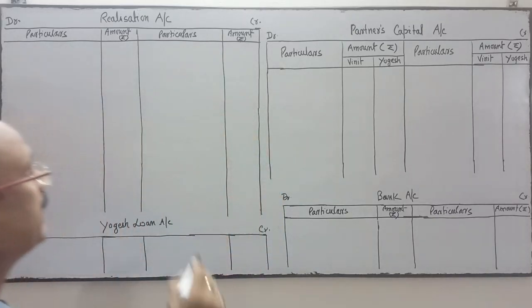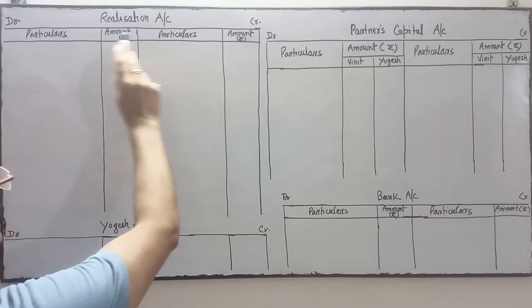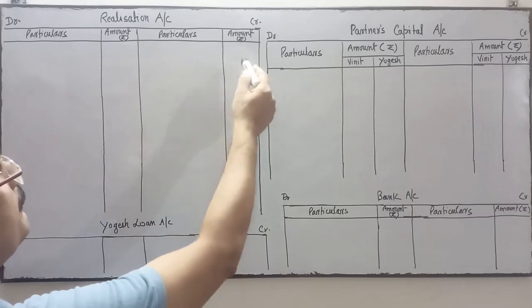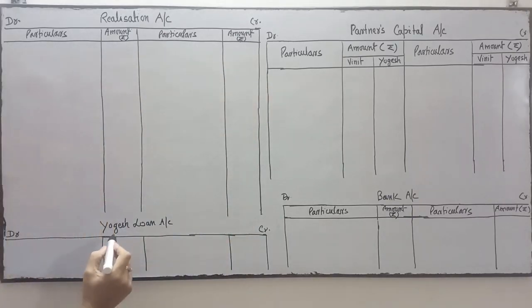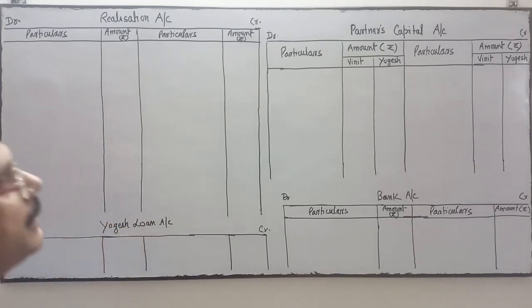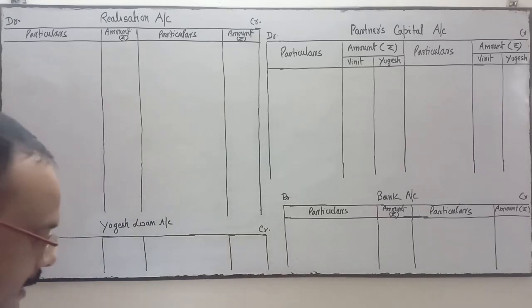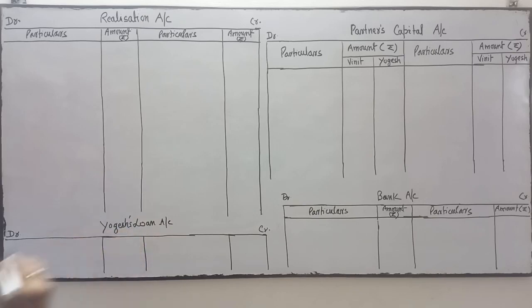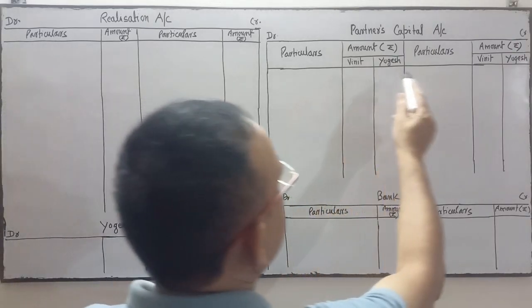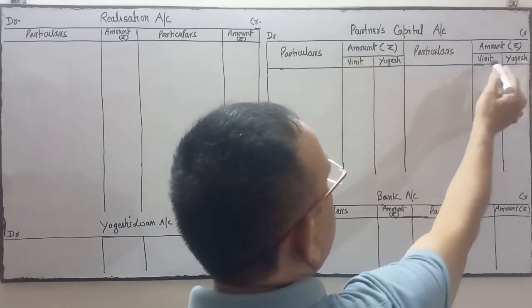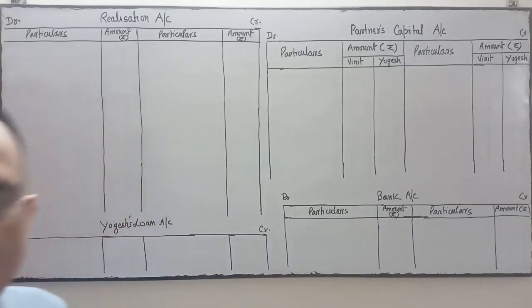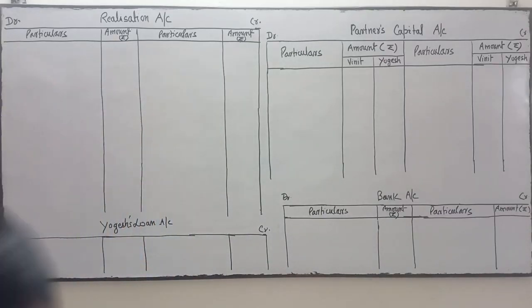I have drawn the format of realization account. This is the format of realization account. Debit, credit, this is for particulars. This is for amount, debit and credit. This is for Yogesh loan account. Yogesh is a partner. In the balance sheet, Yogesh loan is there. So Yogesh loan account. This is for partners capital. Vineet and Yogesh, two partners are there. This is for bank account. Okay, this is for bank account. So we'll do it accordingly.